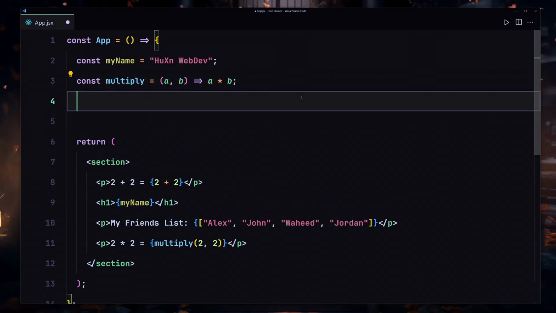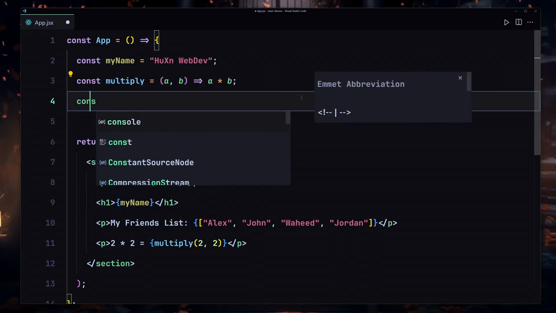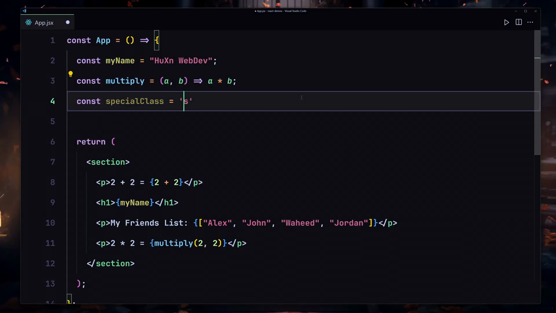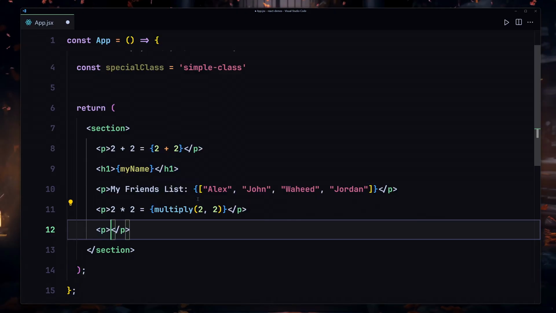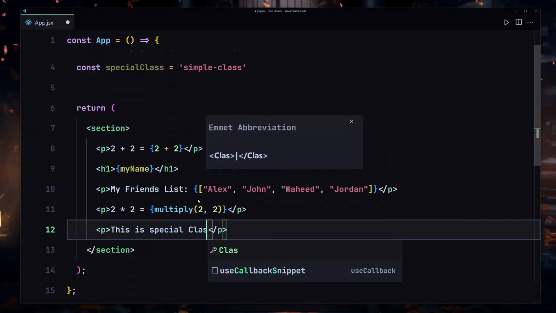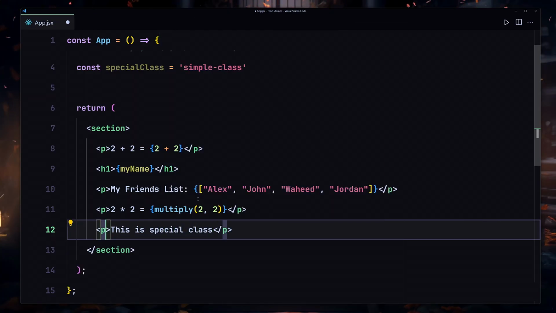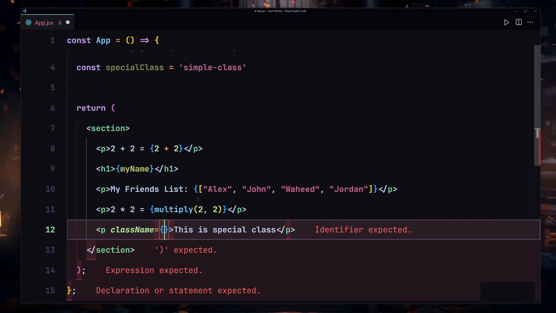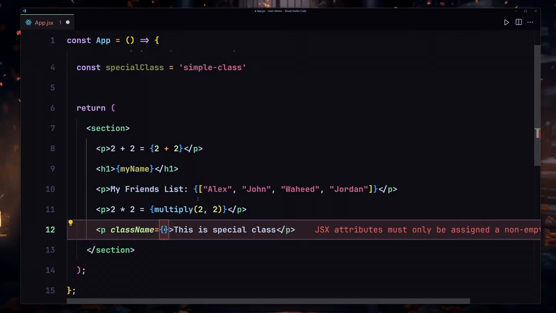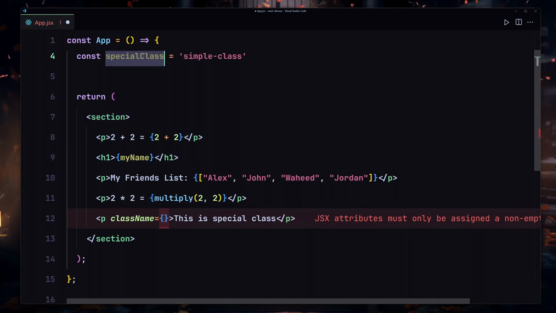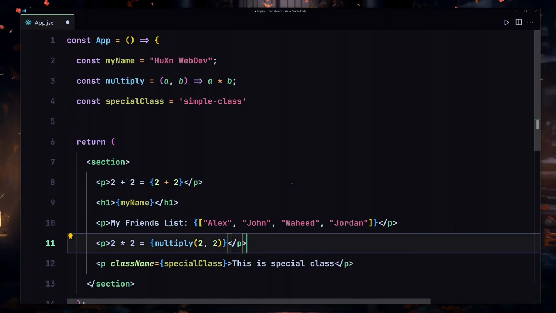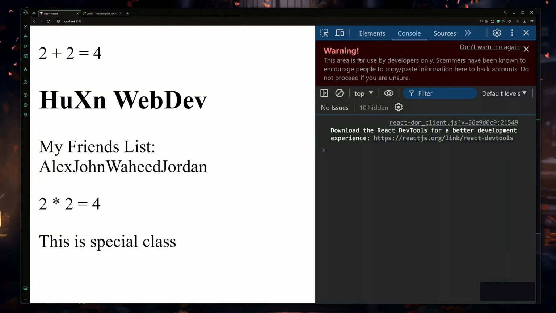The final thing that I want to show you about the embedding is that we can also embed a special class into our JSX. So I'll just create a special class, and I'll just write something like simple class. Now I'm going to create a paragraph and provide something like this is special class. Inside this paragraph, I want to create my className, and I'm going to remove these quotes from here and provide my curly braces. Inside these curly braces, I'm going to copy this simple class name and place it right here. So if I save my file, now watch what happens.